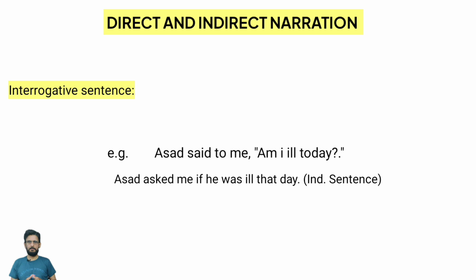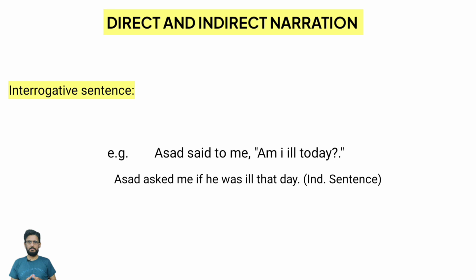Right? So we have brought quite a few changes over here. What are they? Let's discuss them. First of all, the reporting verb said will be changed into asked. Remember that whenever we change an interrogative sentence into an indirect sentence, we will change the reporting verb into ask. It will always be in the form of ask, right? Why? Because an interrogative sentence always has a question. So in a question, we ask things, right? So we are going to use it over here.